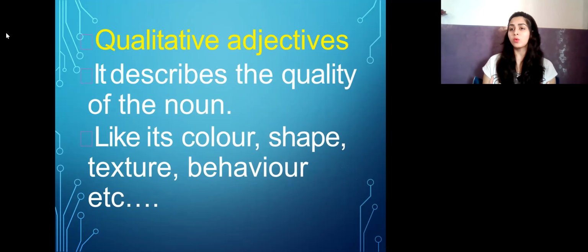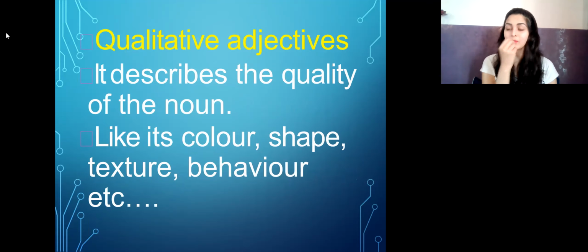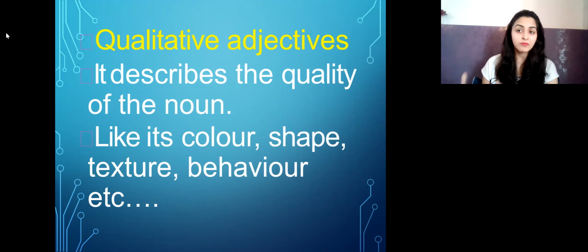Now what do you mean by quality, right? Suppose I'm talking about my hair. I am not talking about how much hair I have. It's an uncountable thing, but I'm talking about the quality of my hair, right? Long, short, shiny, straight, curvy. We can talk about the quality. Now what is quantity? How much hair I have, right? Some are countable quantity, some are uncountable quantity. That we'll see further.